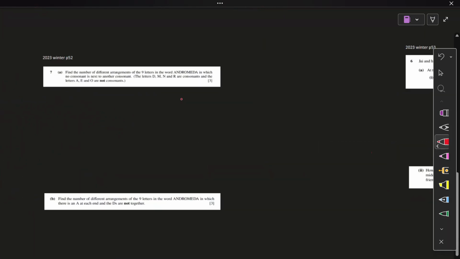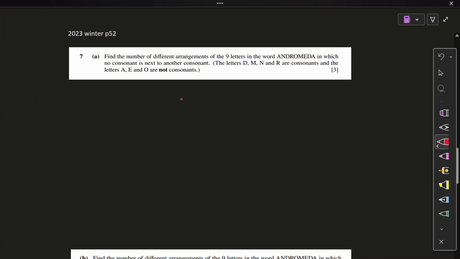Moving on to variant 2. Let's get this over with faster. Okay, so question 7. Find the number of different arrangements of the 9 letters in the word Andromeda, in which no consonant is next to another consonant. That means we need to employ the universal separation method to separate things.